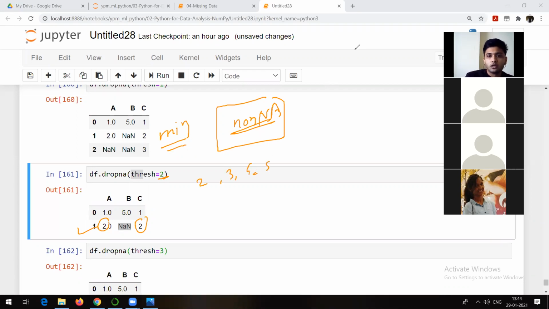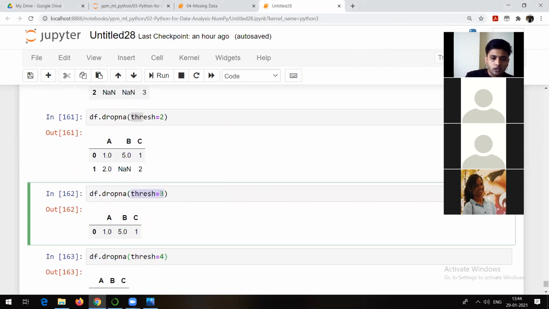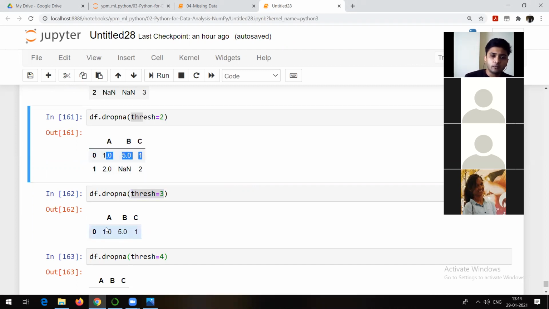Similarly, if I try to write threshold equal to 3, what do you mean by this? It means show me all the rows where there are minimum 3 non-empty values. The only row with minimum 3 non-empty values is this one. That's how you are able to see only this.